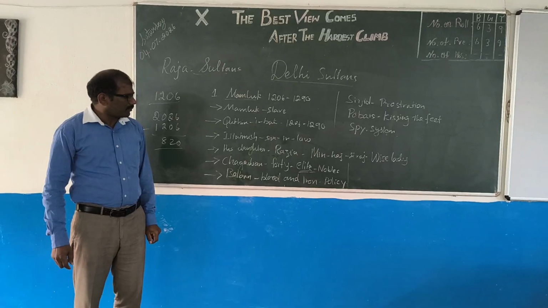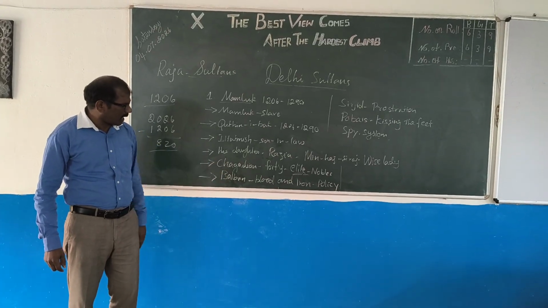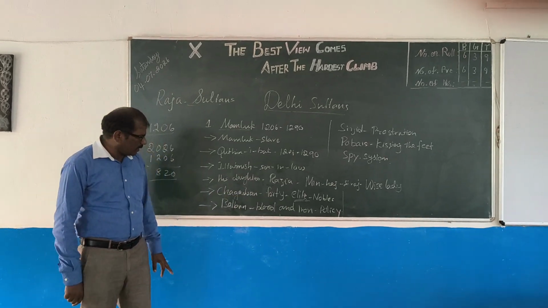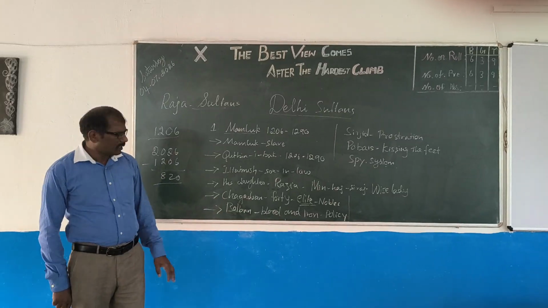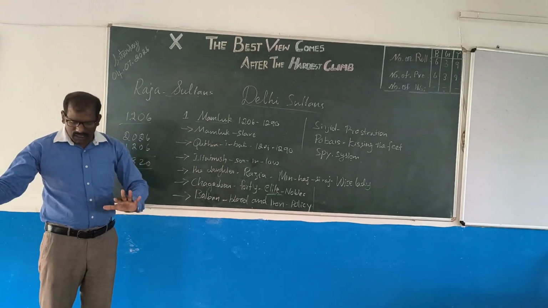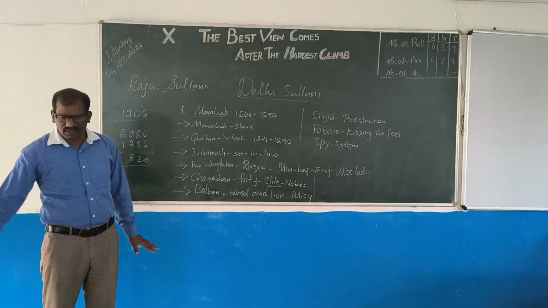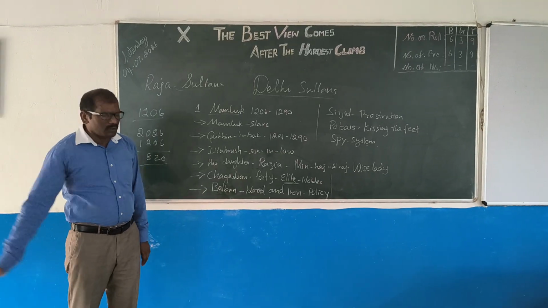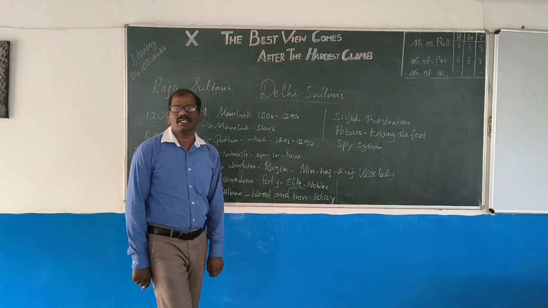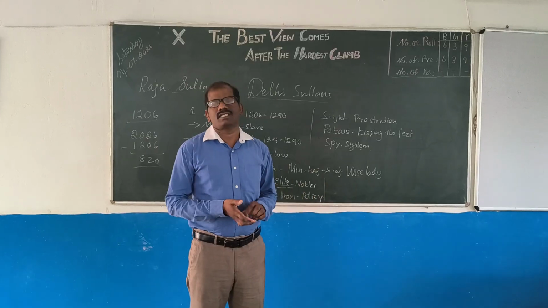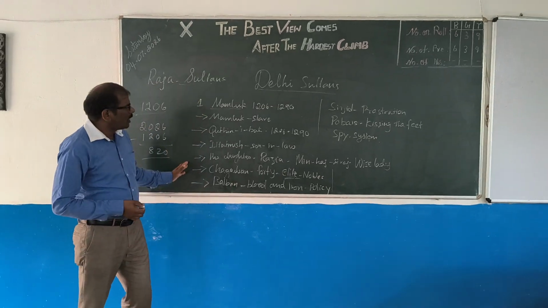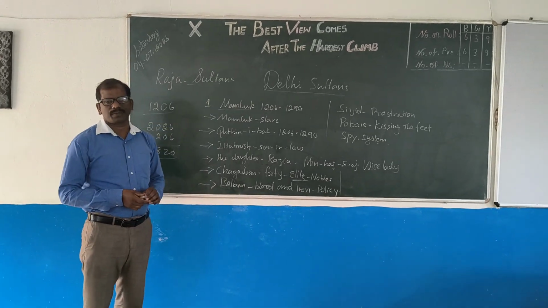She was strongly against the leaders, and finally another man, a slave, Balban, ruled Delhi. He is known for the blood and iron policy, that means a very strict policy, and whoever came to visit him should prostrate, that means fall at his feet and also kiss the feet. Why? He wants to say, I am God, and to make the king a shadow of God. These are the things to remember about Delhi Sultan.